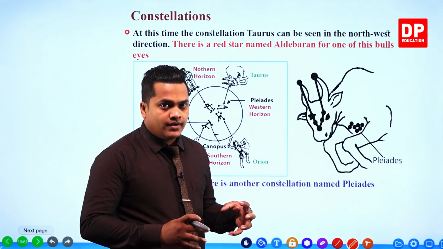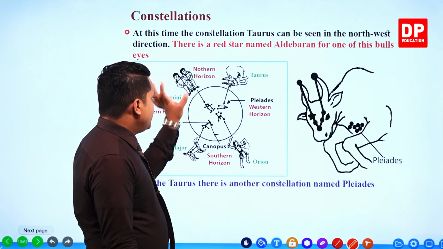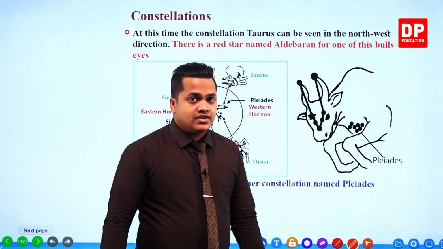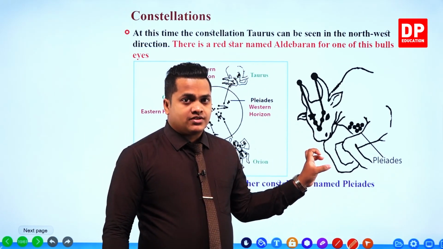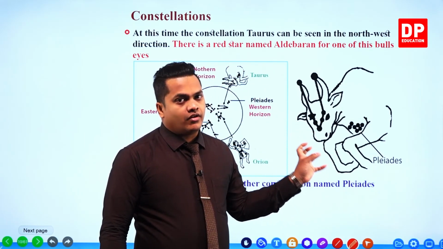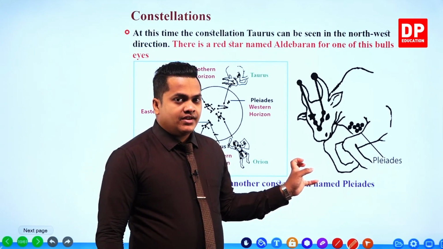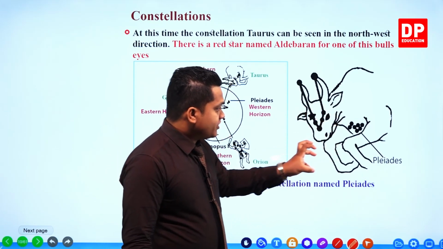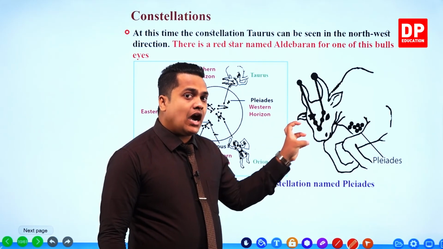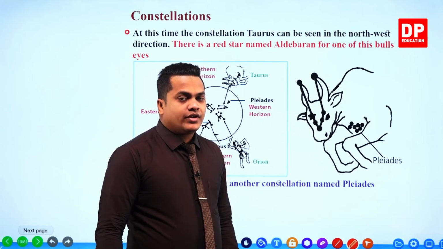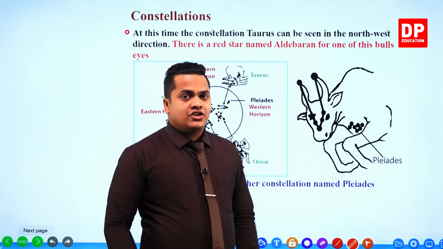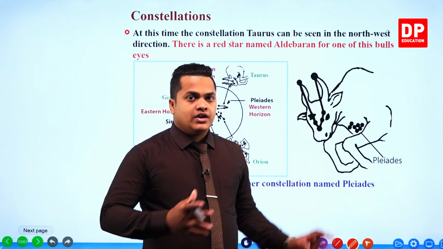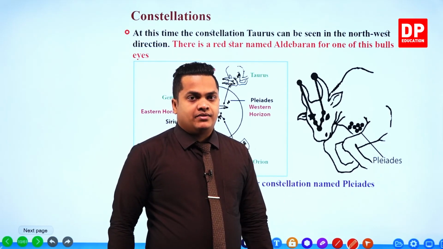Then Gemini is showing twins, and finally Taurus is showing the shape of an ox or else a bull, right? This Pleiades constellation is showing the heart of the ox. Okay, heart of the ox. So these are the particular constellations that we are going to observe during that time period, my dear children.